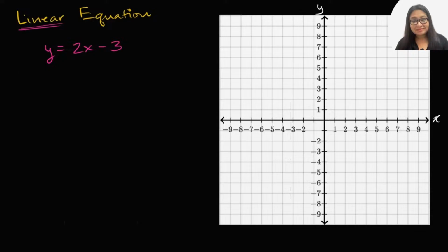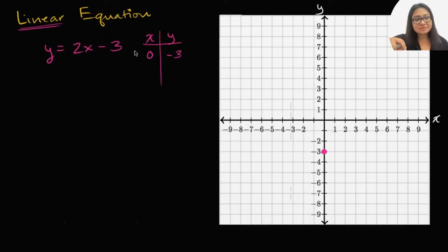Let's actually feel good about that statement. Let's plot some of the xy pairs that satisfy this equation, and then feel good that it does indeed generate a line. So I'm just going to pick some x values that make it easy to calculate the corresponding y values. So if x is equal to 0, y is going to be 2 times 0 minus 3, which is negative 3. And on our coordinate plane here, we're going to move 0 in the x direction, 0 in the horizontal direction, and we're going to go down 3 in the vertical direction, in the y direction.